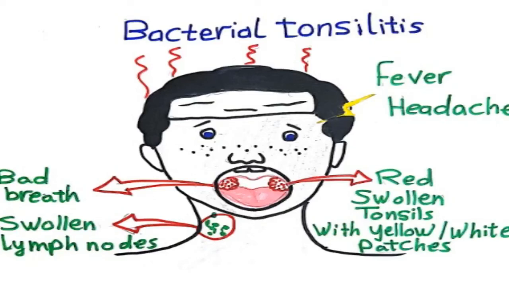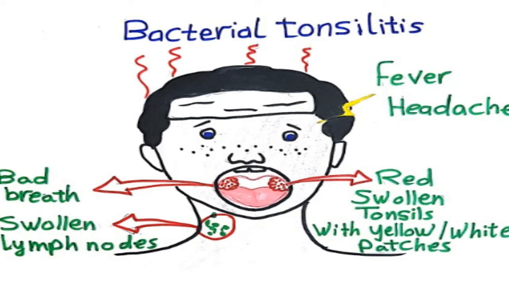Tonsillitis is an infection of your tonsils, two masses of tissue at the back of your throat. Your tonsils act as filters, trapping germs that could otherwise enter your airways and cause infection. They also make antibodies to fight infection, but sometimes they get overwhelmed by bacteria or viruses. This can make them swollen and inflamed.